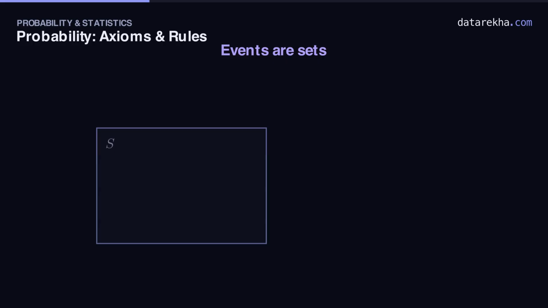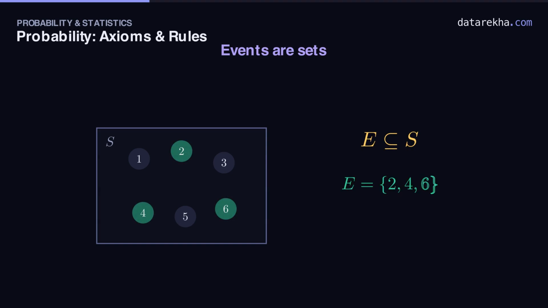Now the key move. An event is nothing more than a subset of the sample space. Any collection of outcomes you care about. Here is the dice sample space, the 6 faces sitting inside S. Formally, E is an event whenever E is a subset of S. Take the event even number. That's the subset 2, 4, 6. Let me shade those 3 faces green. An event can be a single outcome, several, or even none at all. The empty set is a perfectly good event. It just never happens. We call it the impossible event.